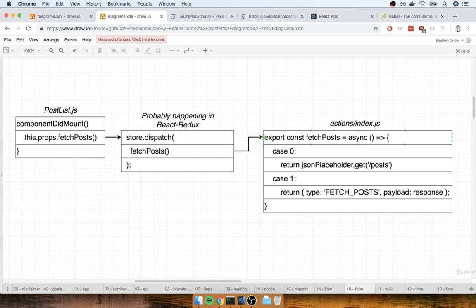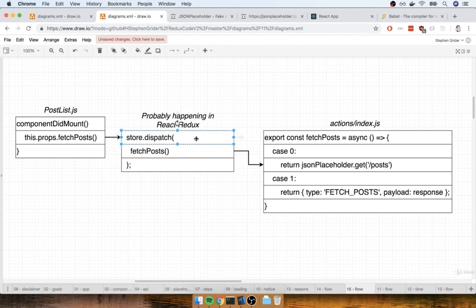And then inside of that super nasty code chunk, at some point in time, we come across that line of code that says return jsonPlaceholder.get. So we return not our action object when this thing is initially called. When our action creator gets called the very first time, we do not return the action object. Instead, as you just saw, we have some code inside there that's going to return our request object. That is what gets returned, the request. So we return the request from our action creator, and that goes into the store.dispatch method.